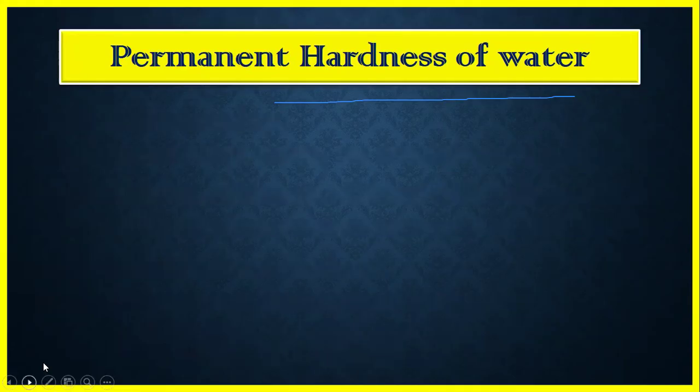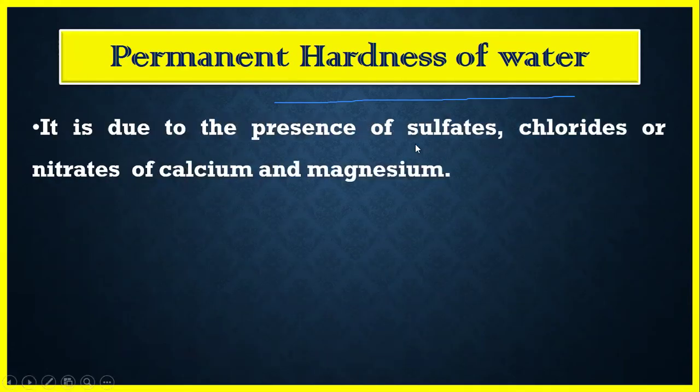Now, the second one is the permanent hardness of water. The permanent hardness is due to the presence of sulfates, chlorides, and nitrates of calcium and magnesium. So basically, the salts responsible for permanent hardness are calcium sulfate, magnesium sulfate, calcium chloride, magnesium chloride, and the calcium and magnesium nitrates.